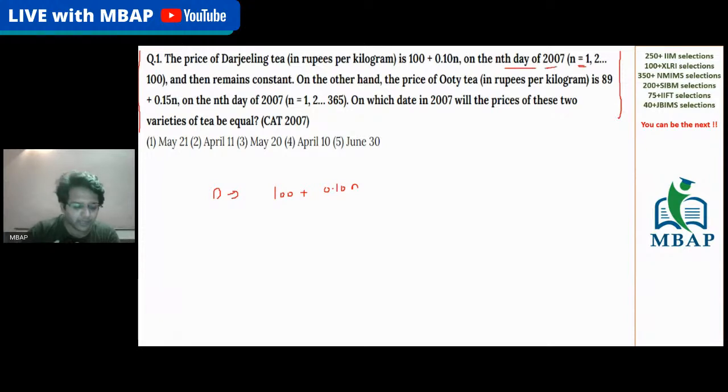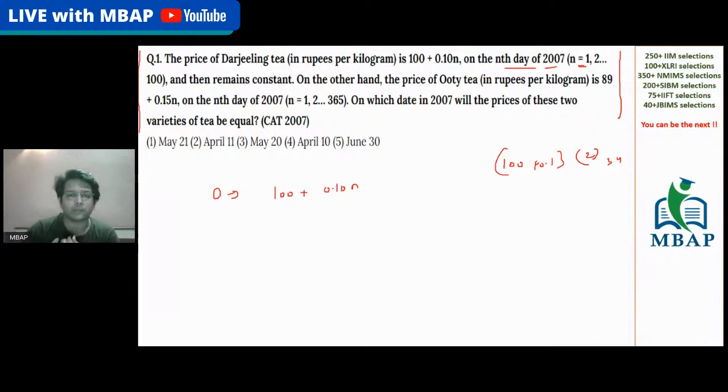Let's say 1st January, n is 1. So the value of Darjeeling tea is 100 plus 0.1 on 1st January. Similarly, on 2nd January, 3rd January, 4th January, the value of n will keep changing and you can decide the pricing on the basis of the day.